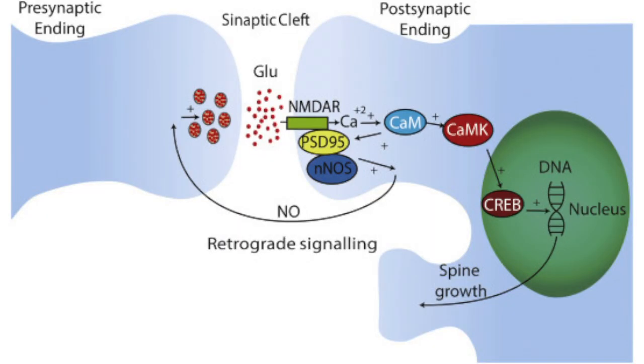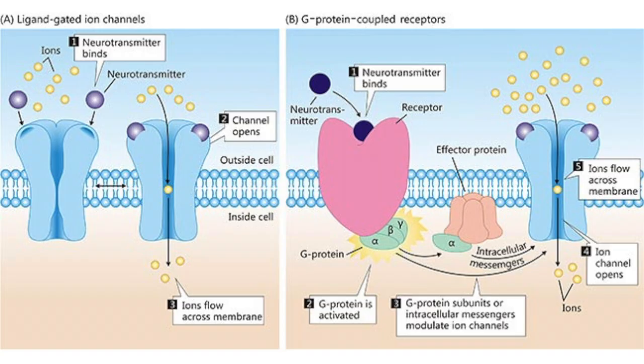Nitric oxide, however, is not stored in synaptic vesicles. It is released soon after it is produced and diffuses out of the neuron. Then it enters another cell where it activates enzymes to produce second messengers. Neurotransmitters will only bind to specific receptors on the postsynaptic membrane that recognize them.